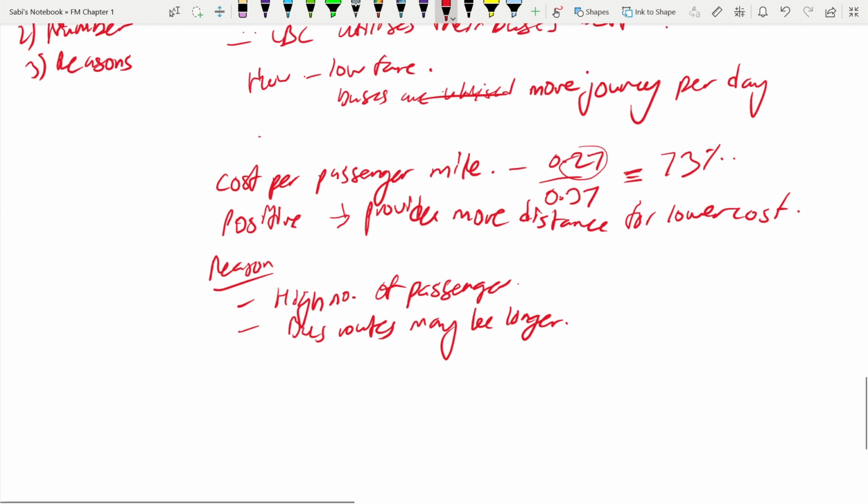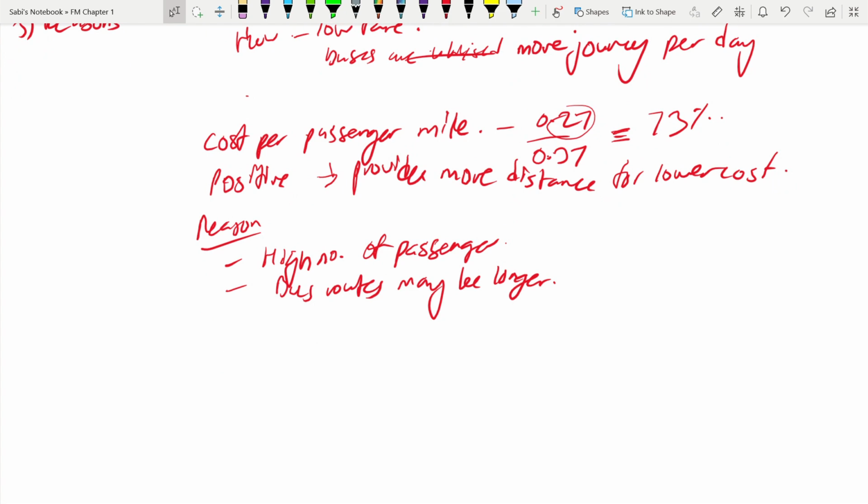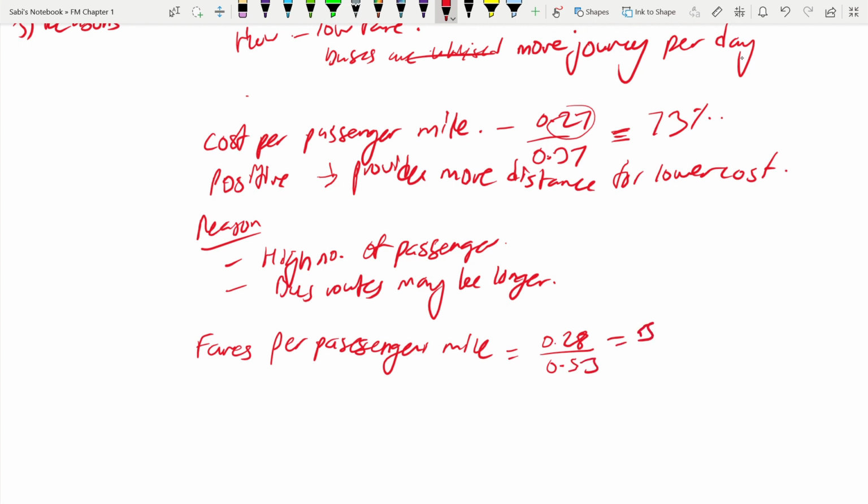Now, the last ratio, fares per passenger mile. If you want to calculate this in terms of percentage, what was LBC's? It was 0.28 and private 0.53. So in terms of percentage, it is 53%.